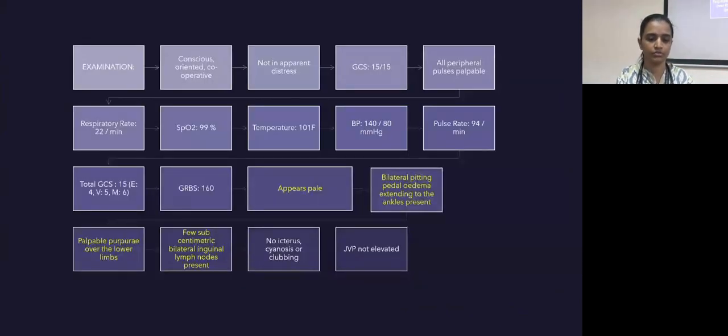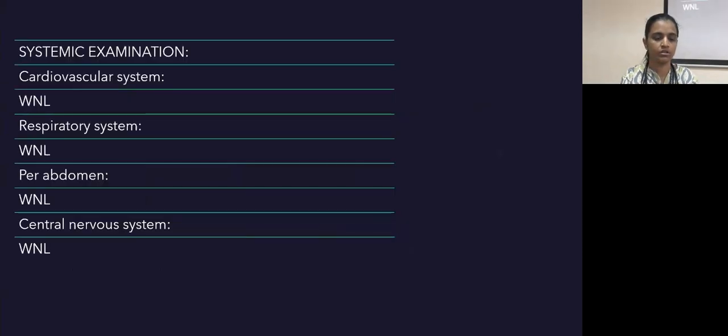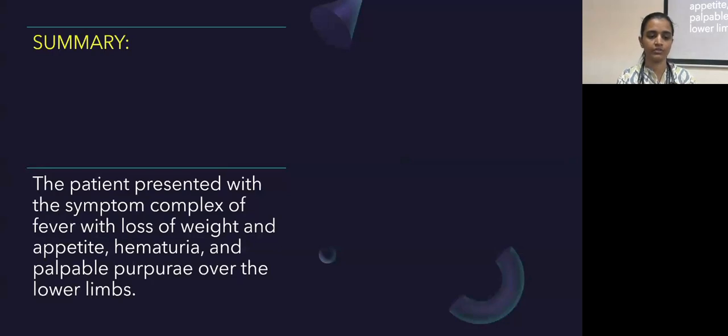Examination-wise, positive findings are: appears pale, bilateral pitting pedal edema extending to the ankles present, palpable purpura over the lower limbs, both ankles, and a few subcentimetric bilateral inguinal lymph nodes present. All other system-wise examinations, no abnormality detected. In summary, the patient presented with a symptom complex of fever with loss of weight and appetite, hematuria and palpable purpura over the lower limbs.